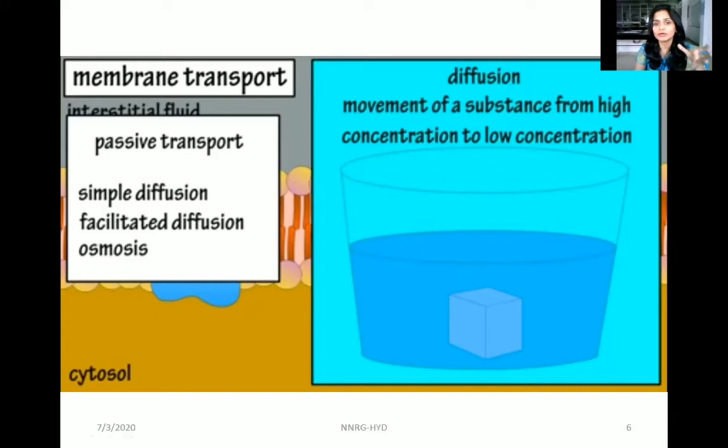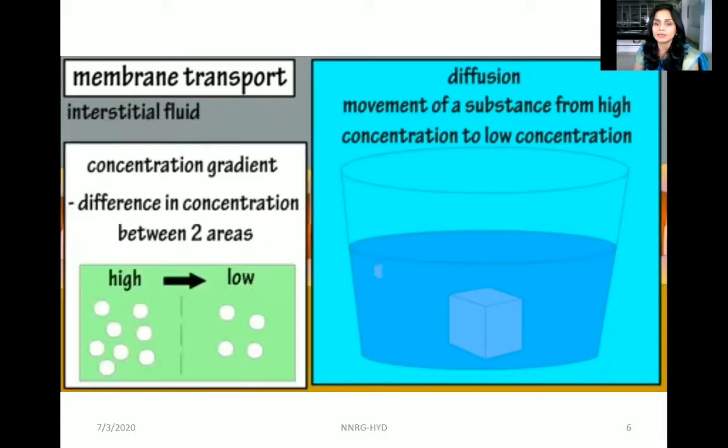It is the movement of solute from higher concentration to lower concentration, or the dispersion of the solute into the medium in a specified time until it attains equilibrium. Here the sugar molecule has dispersed and spread into the water to attain equilibrium. Now the concentration gradient is the same here.